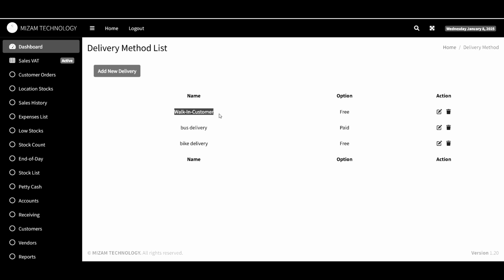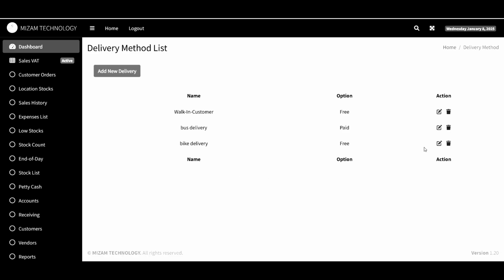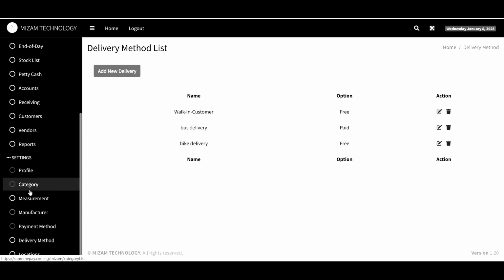That means maybe the customer walks in to pick the goods or services by him or herself. Then we also have bus delivery, which is paid. Then we also have bike delivery, which is free. So that's all about that. You can also do the editing. You can edit it here. Then you can also delete or remove the option there.